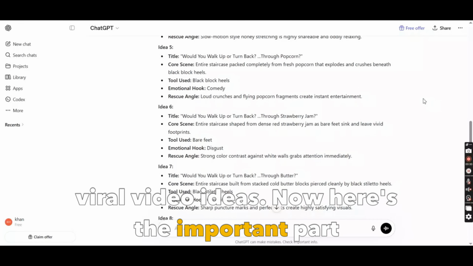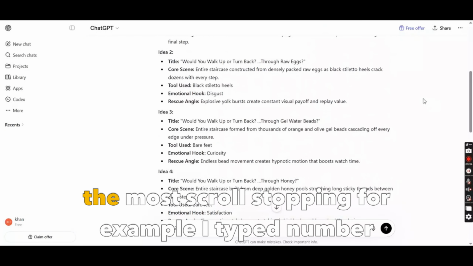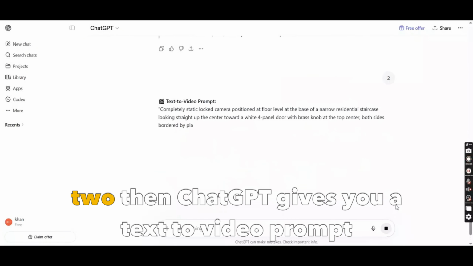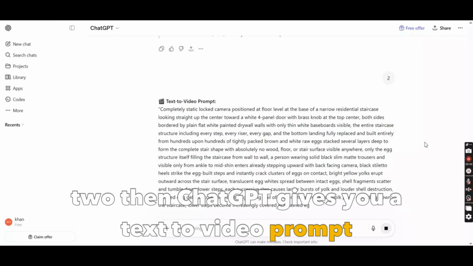Now here's the important part, don't just pick randomly. Choose the one that feels the most scroll-stopping. For example, I typed number 2. Then ChatGPT gives you a text-to-video prompt.